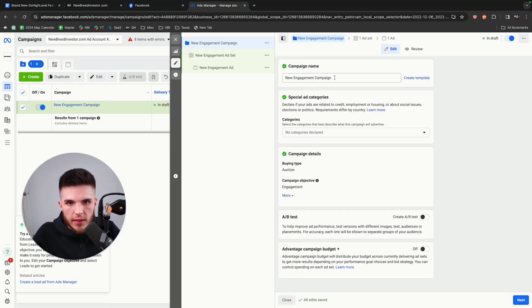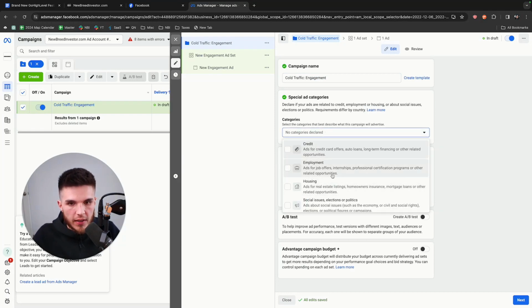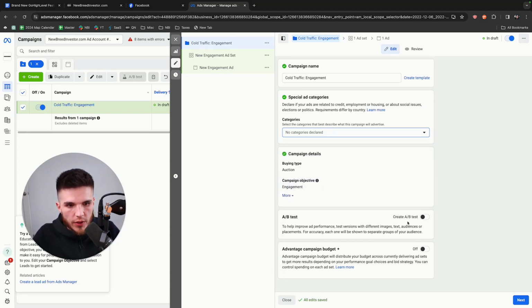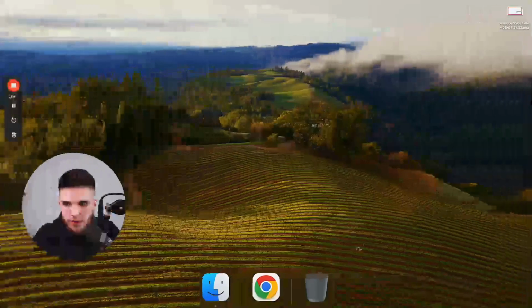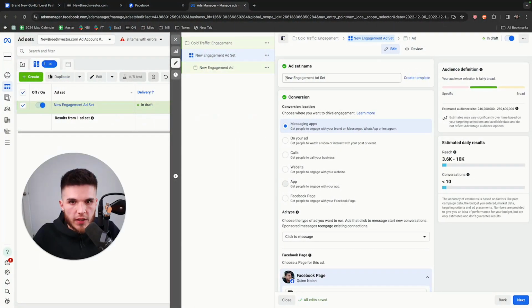And then right here, this is just how I name all my campaigns. So I'm just going to do cold traffic, and then since this is an engagement ad, I'm just going to call it engagement. And then, I have other trainings on special ad categories. Basically, if your business is related to any of these topics, you need to select them. If it's not, don't worry about it. And then what you're going to do is just click on Next here. And then this will take you into the ad set.